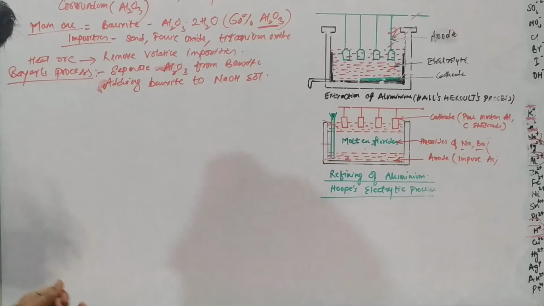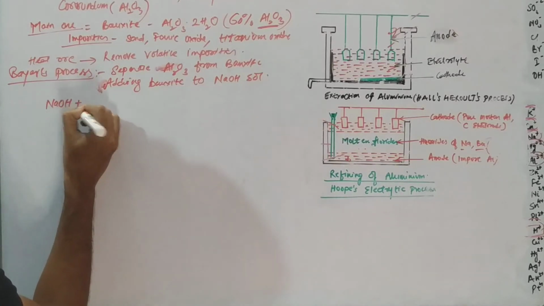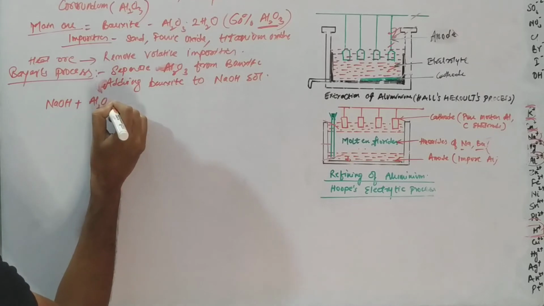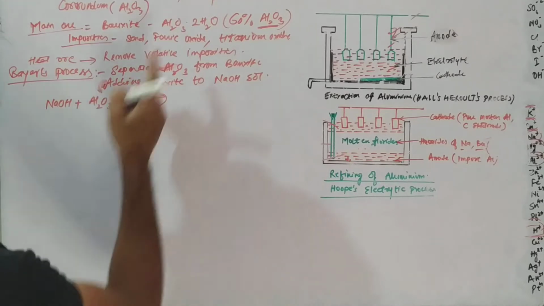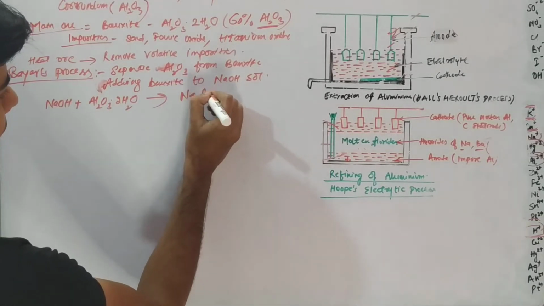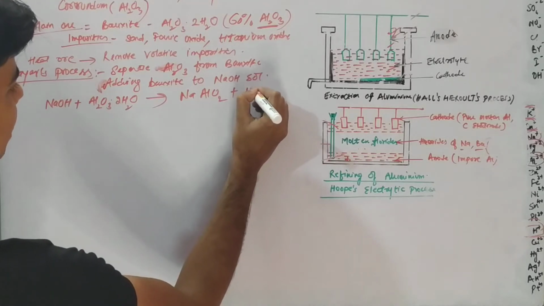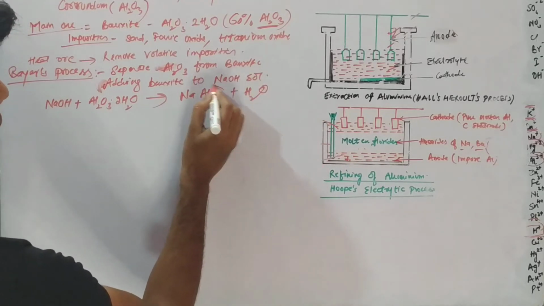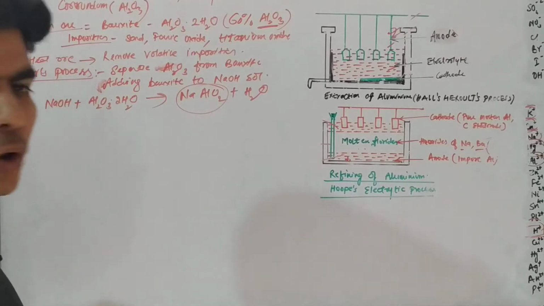When we add bauxite to sodium hydroxide solution, the alumina present in this ore will dissolve in sodium hydroxide to form NaAlO2 plus water. Now this is alumina in dissolved form.